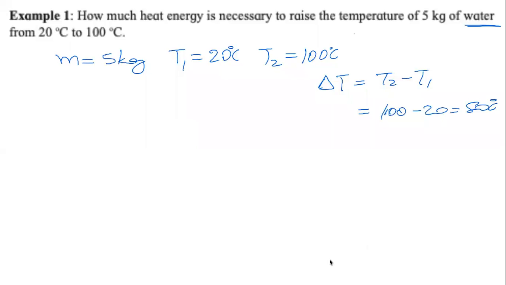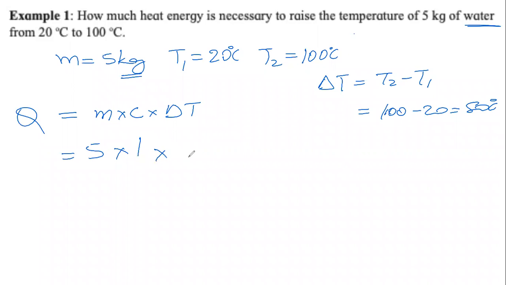Heat energy necessary is denoted by alphabet Q, capital Q. And we calculate it as M into C into delta T. M we know is 5 in kg. C, I asked you to remember, of water. What is it? What is the value of C, small c, for water? Okay, Prachi is saying 1. I'll write 1. And what is the delta T here?